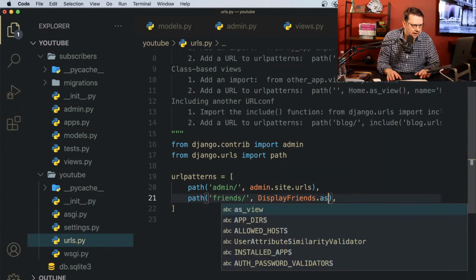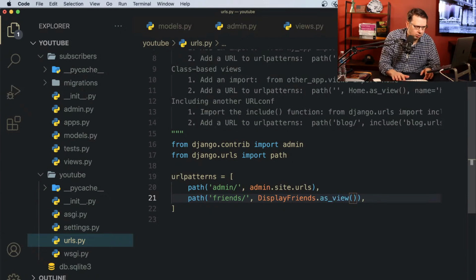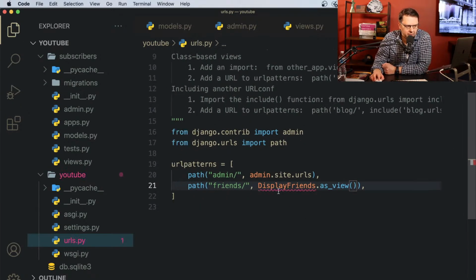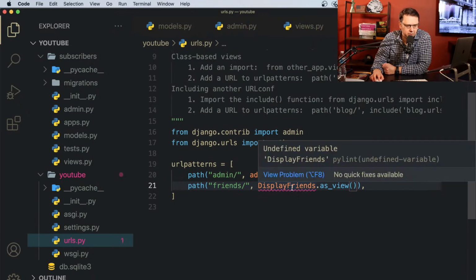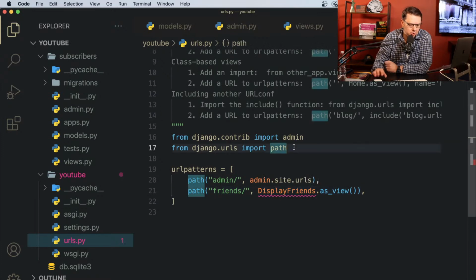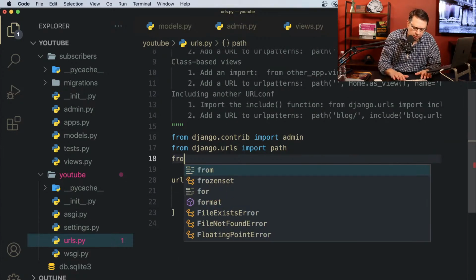How do we call it? As a view. All right. So now there is one little problem. We have not imported display view. That's why it's giving me this error. You see, undefined. So we need to import it. Every time you need to import everything.